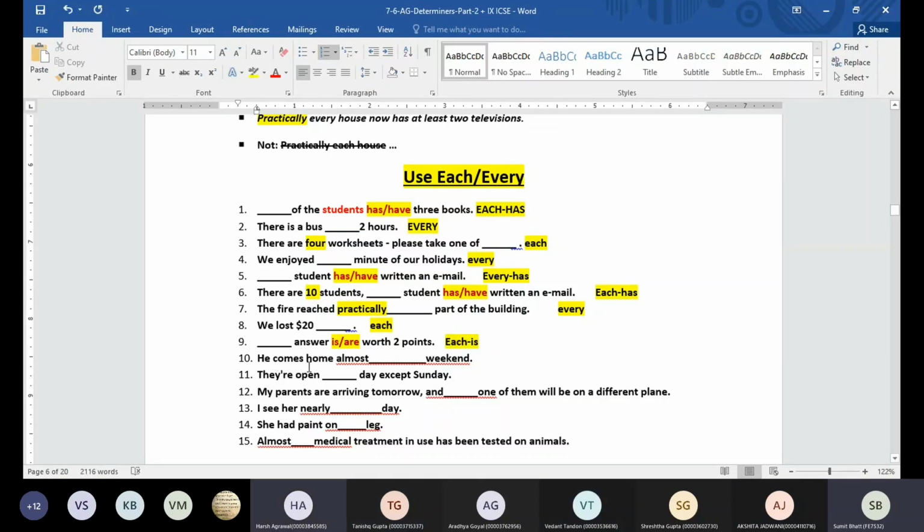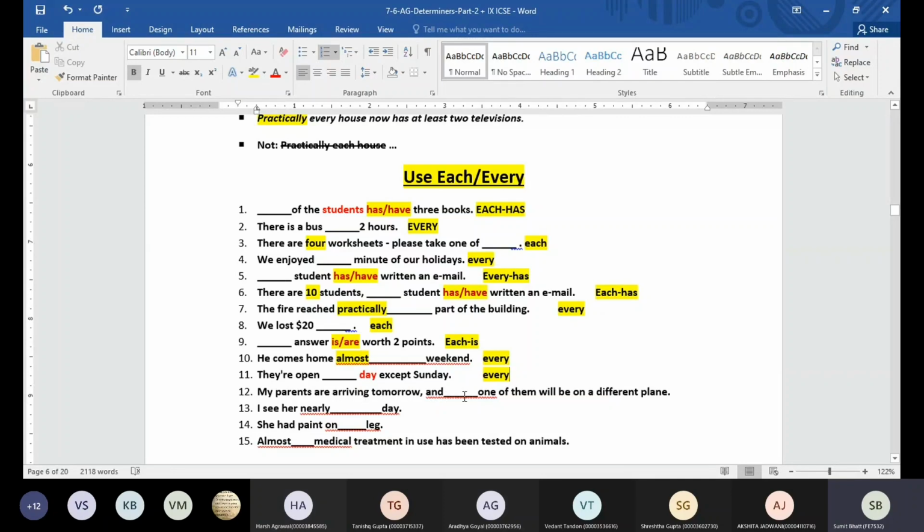Okay, he comes home almost dash weekend. Every weekend. Okay, why are we using every here? Because which word is given to us? Almost. Okay, they are open dash day except Sunday. Every day. Okay, day is given, so if the word day is coming, guys, don't use each. We say every day.